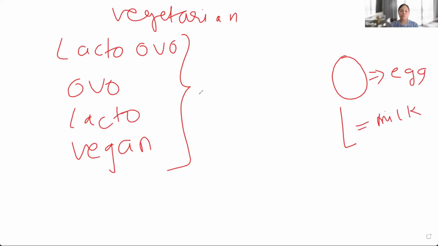Now, sometimes if I ask a person, okay, are you vegetarian? They will say, yes, I'm vegetarian. And when I ask them more, after a while, they will say, okay, I eat egg, but not meat. So egg is also an animal product, right? So there are different types of vegetarian people.